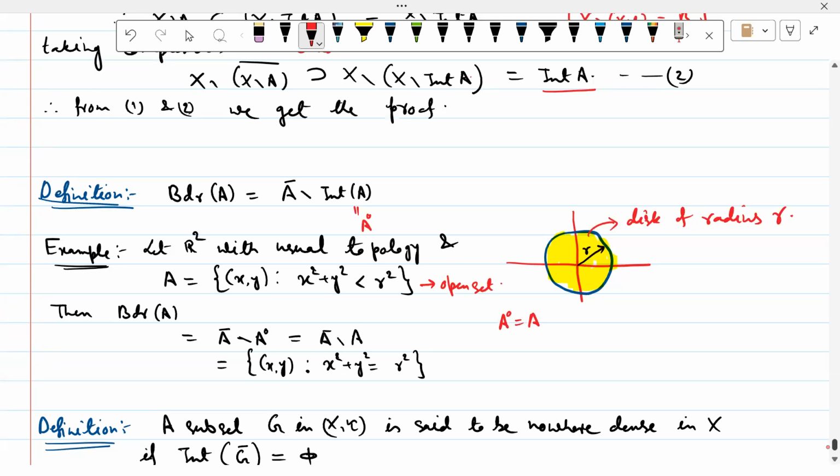তো closure of A কি হবে? Closure of A হয়ে যাবে তোমার A closure is equal to actually (x,y) such that x square plus y square less than or equal to r square. তো তার থেকে যদি A কে বাদ দিই, this is equal to exactly r square. তো this blue circle, so this is the boundary.